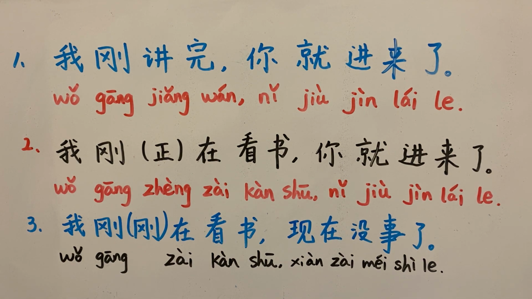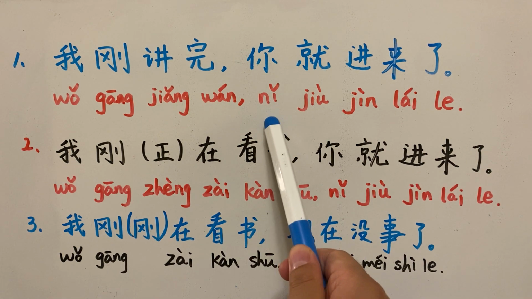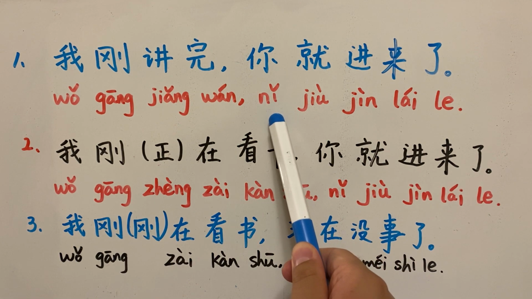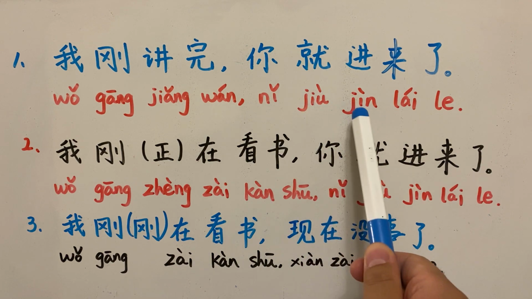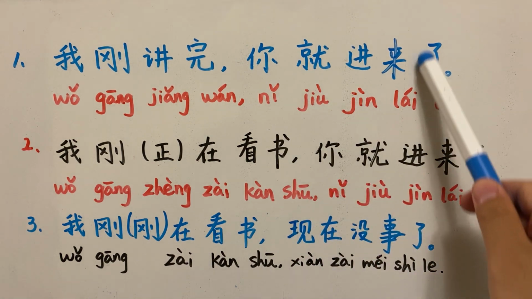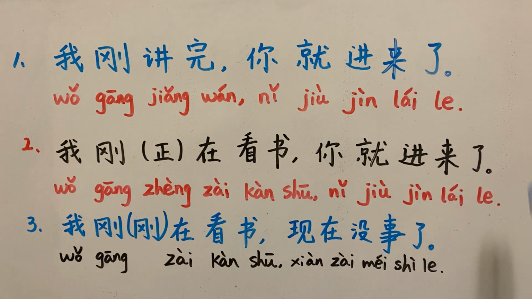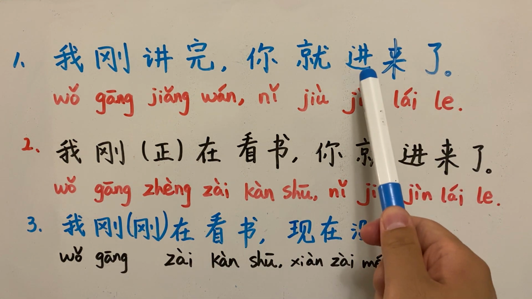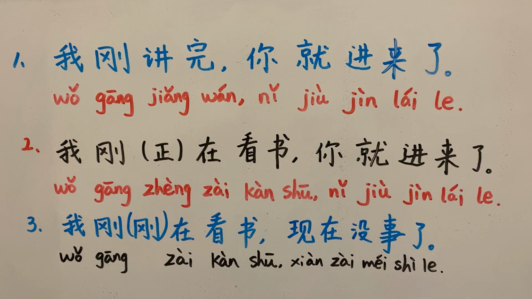And 你就进来了. 你 is the second personal pronoun. We know this 了 is a suffix of the verb 进来, to come.